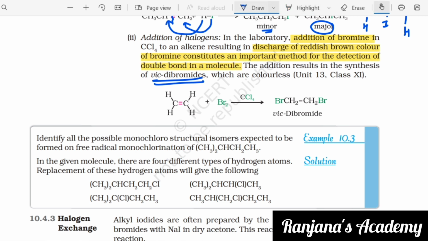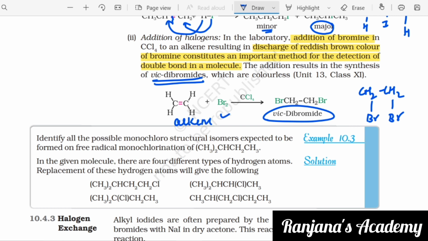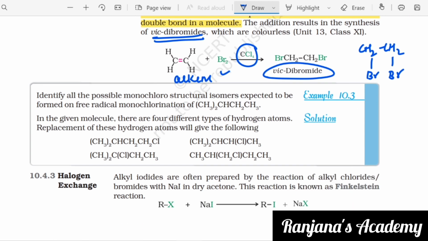So what do you get as a result? You get a vicinal dibromide. What is your vicinal dibromide? You have CH2Br-CH2Br. So this is addition of halogens, right? You have an alkene here. You are adding bromine to it. In the presence of CCl4, you get vicinal dibromide. So this is the addition of halogen method.